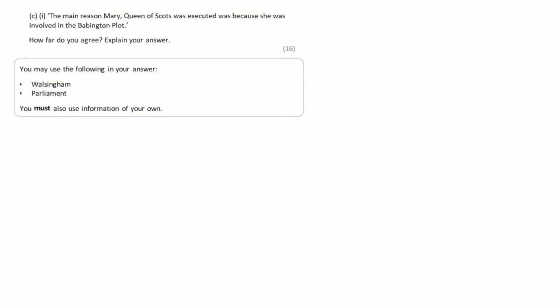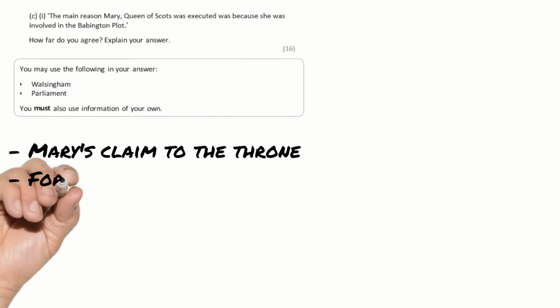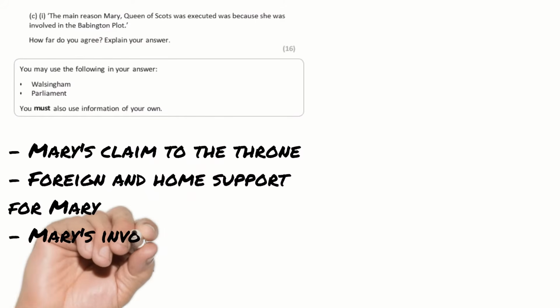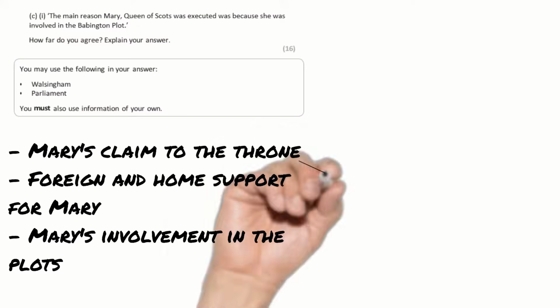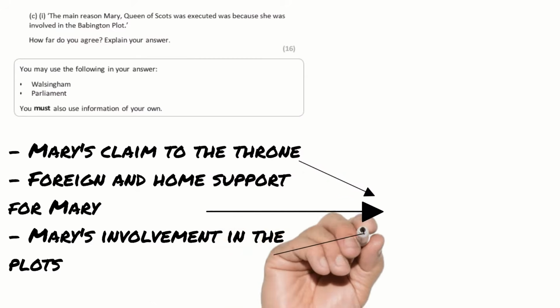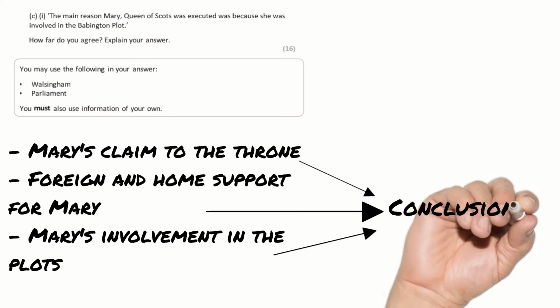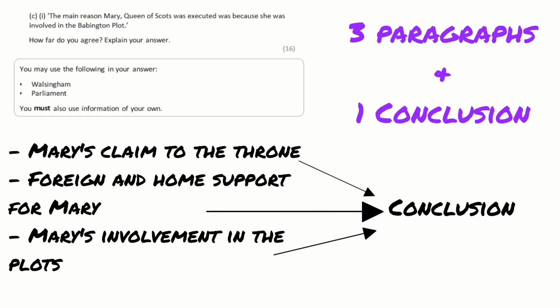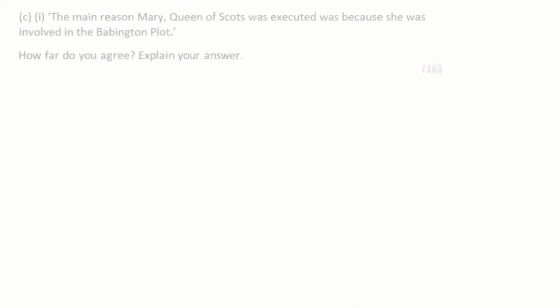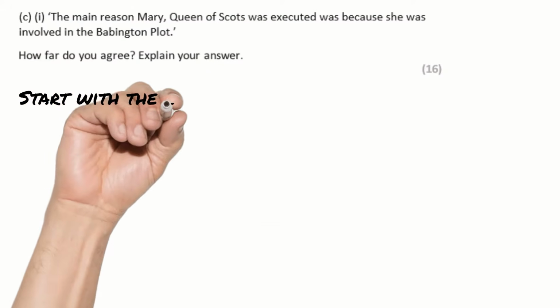So the main issues for me are Mary's claim to the English throne, foreign and home support for Mary, and her involvement in the plots. Now I've got these ideas down. This is going to form the 3 paragraphs and 1 conclusion that I need to write. So then I'm going to open my essay with a mini conclusion, which is going to act as my introduction. I'm going to refer back to that initial idea that I jotted down.